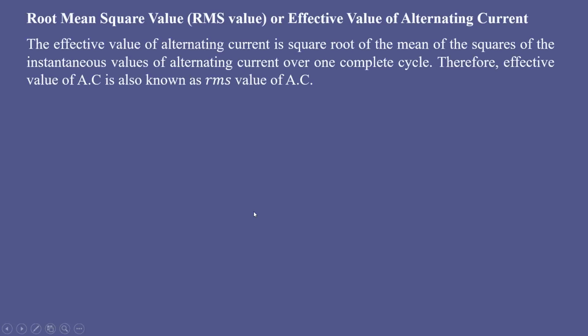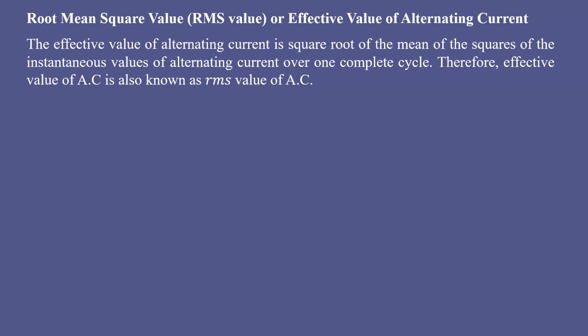Next, you will take the root mean square value of AC, which is also called the effective value of alternating current. For analysis and calculation purposes, you always take the root mean square value of the AC. You already know it. Root mean square value means you have to take the square root of the mean value of the squares of the instantaneous values of alternating current over one complete cycle.